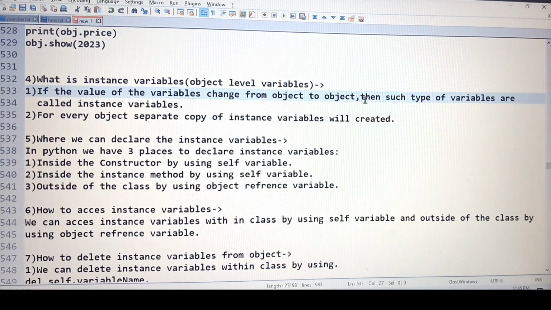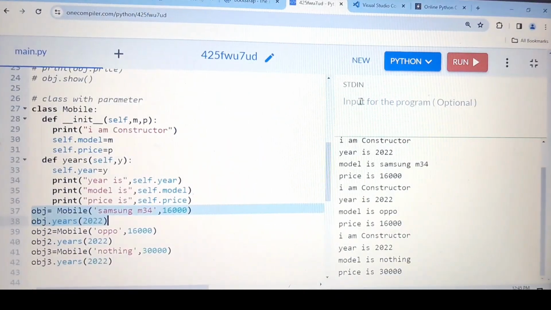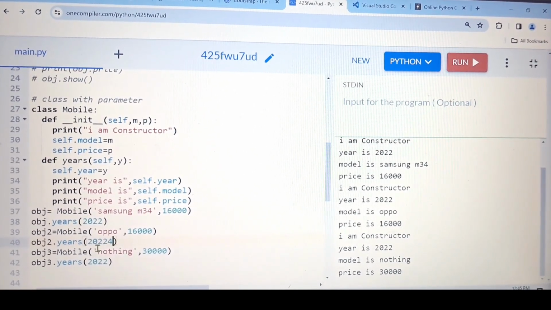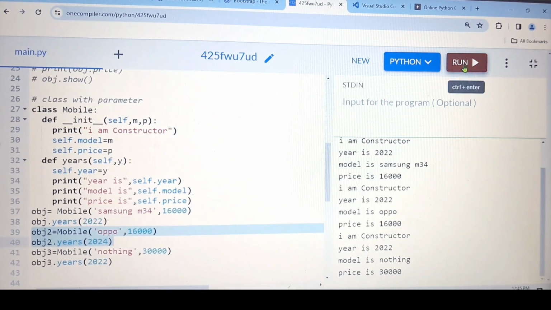What is the meaning of this separate copy? It means if you change one, it will not affect the other. What I'm trying to say, if here I'm changing, for example, 24, it will not affect the others, it will only affect this particular object. Let me run and show you.